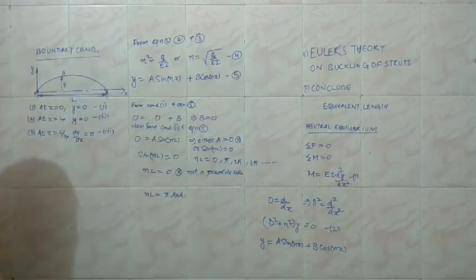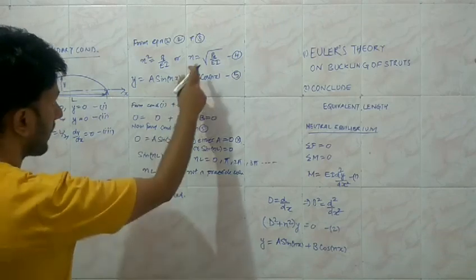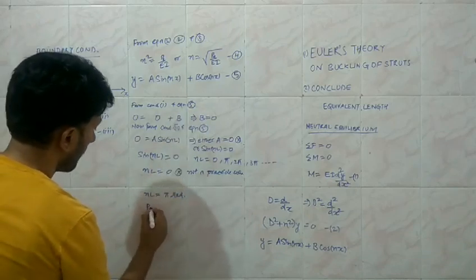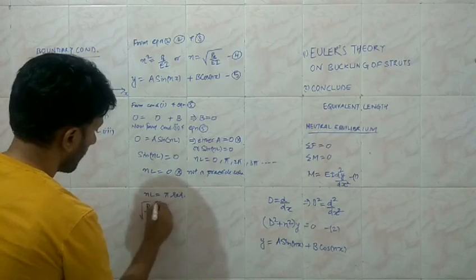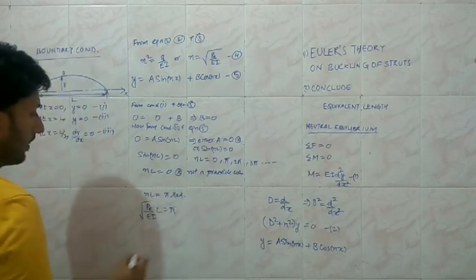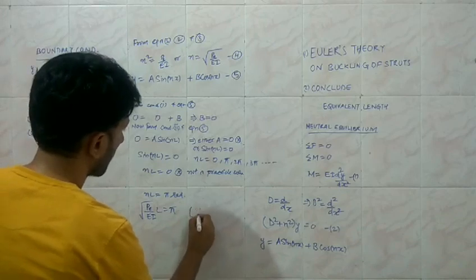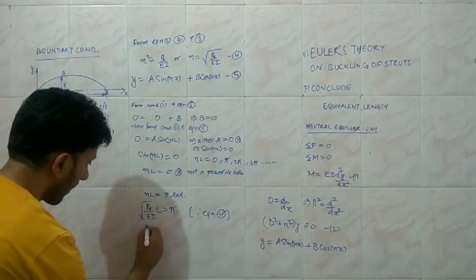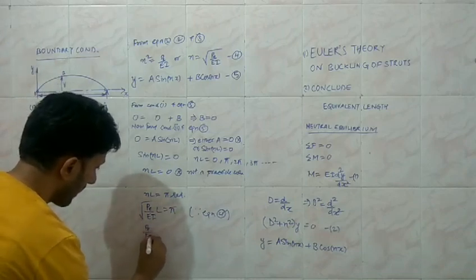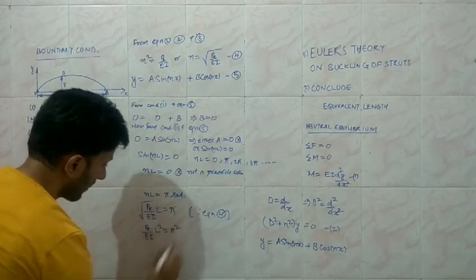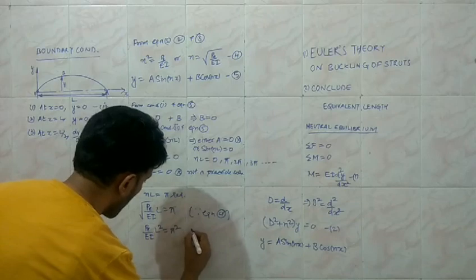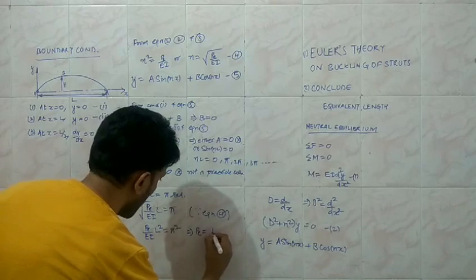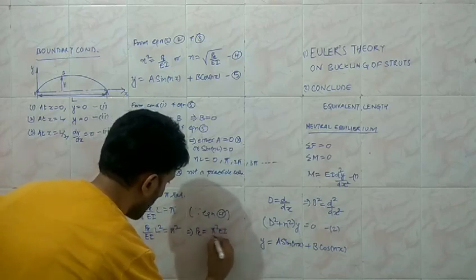So when nL is equal to pi radians, substitute the value of n from equation 4. We have the square root of P upon EI, times L, is equal to pi. Squaring on both sides, we have P upon EI times L squared is equal to pi squared, and from this equation we are able to find the limiting value of the critical load, which is equal to pi squared EI upon L squared.